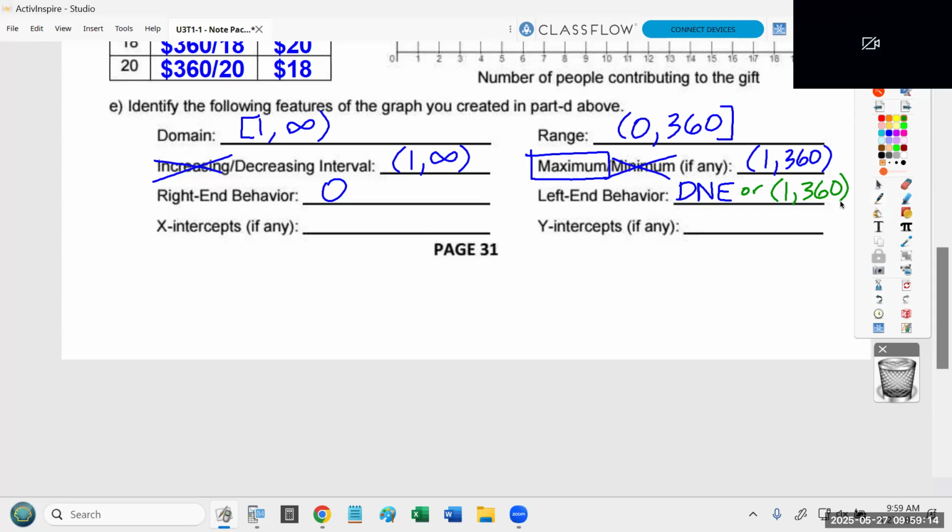If you wanted to say D and E, that to me means you're recognizing the function doesn't keep going. It stops. I have no problem with that. You're right, it doesn't keep going. But if you want to give me that point, that also communicates you understand the function stops.